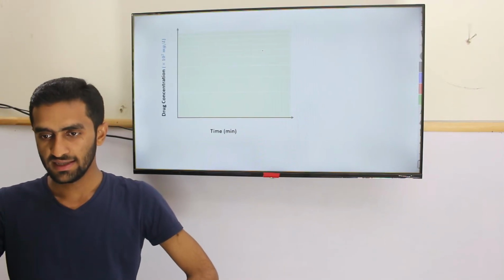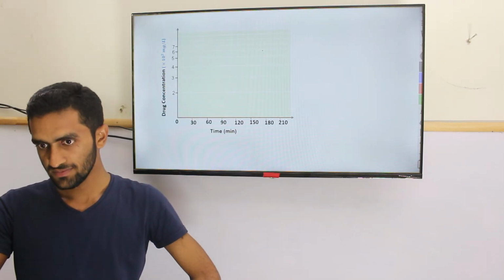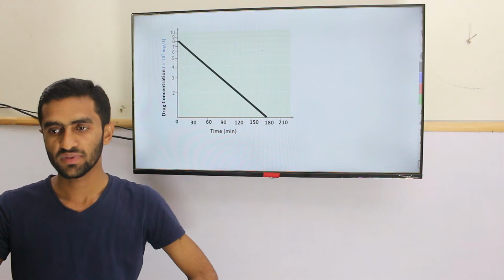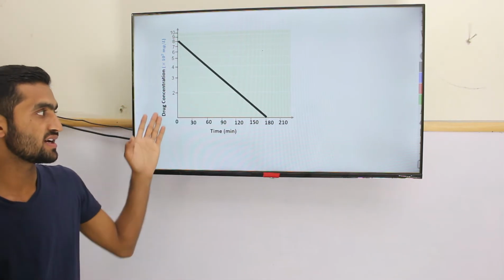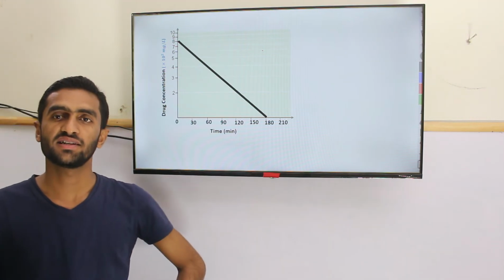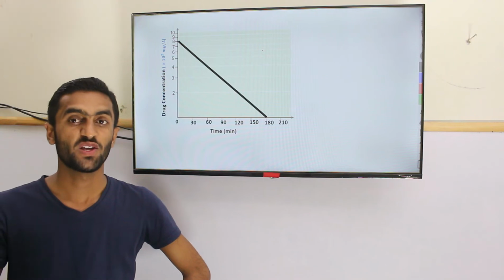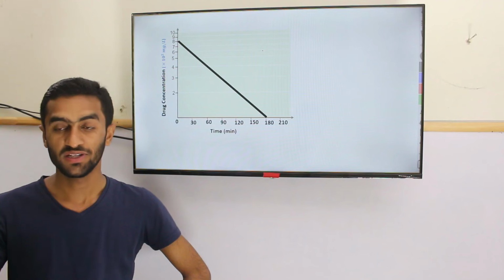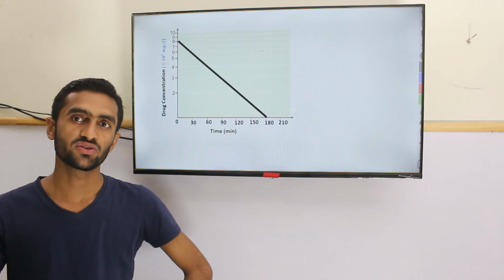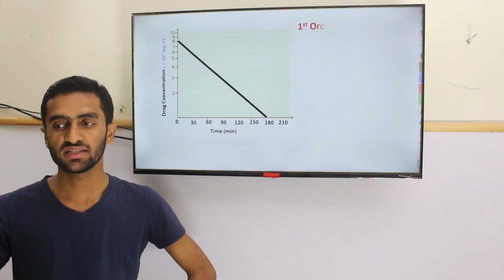Let's see another case. What is this? If I ask you, it's a linear graph, of course. Is it a zero order or first order? If you are thinking it's zero order, I mean you are trapped. The same thing is going to happen in the Step 1 exam. A lot of students get trapped because it's a first order.